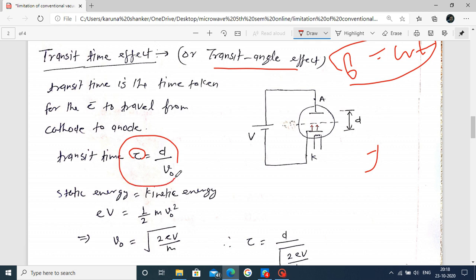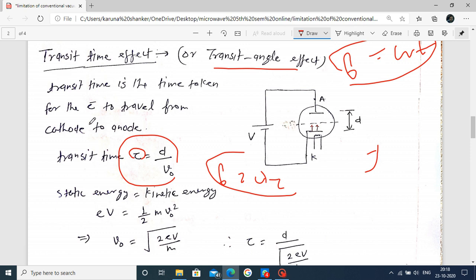This relation represents the transit time. In terms of angle, theta is equal to omega tau. This is the transit angle. These are the same thing, transit time effect and transit angle, just related in terms of omega t. Theta is equal to omega t or omega tau.